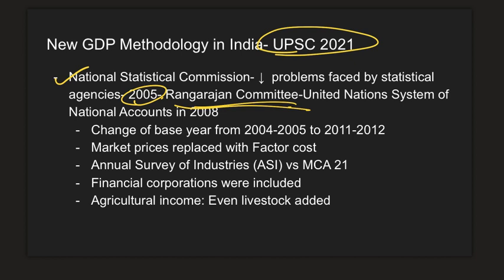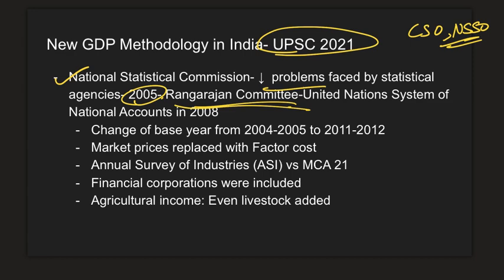And the intention was to reduce the problems which statistical agencies face. Like say you have CSO, NSSO, all these organizations or sample surveys, they had data collection problems because of non-cooperation from various ministries. So if you have a nodal agency, it can surely ease the process, and that is the intent with which we have NSC.